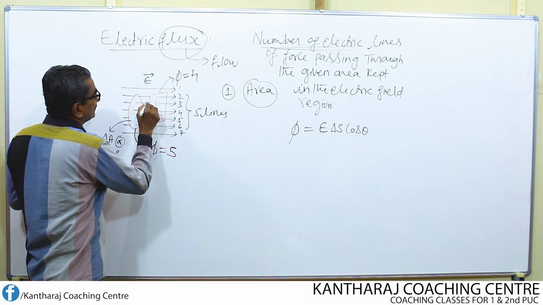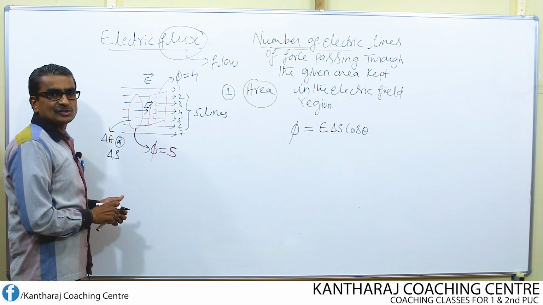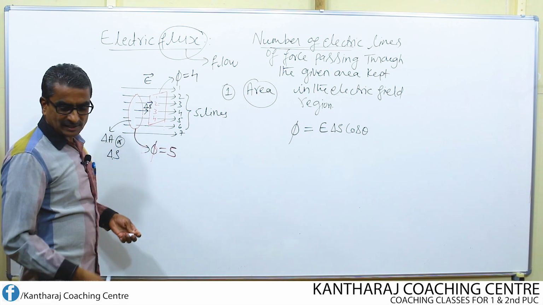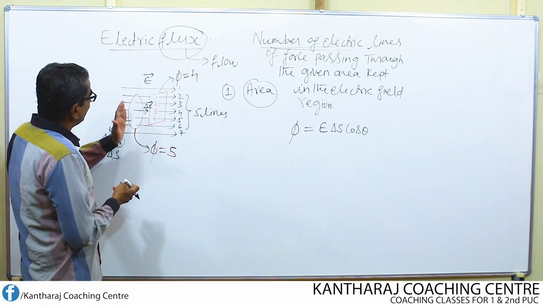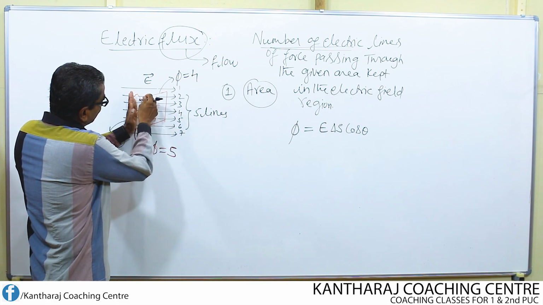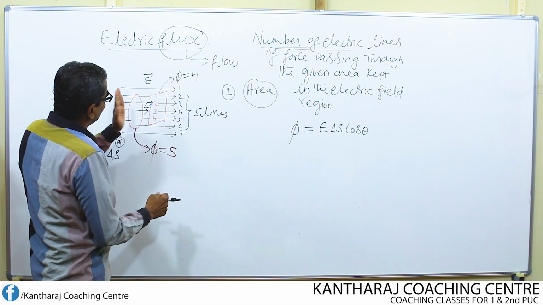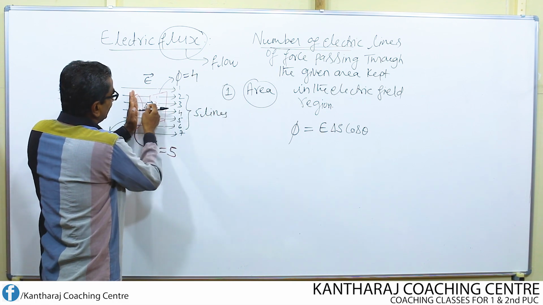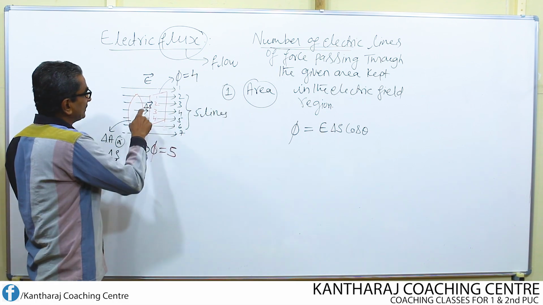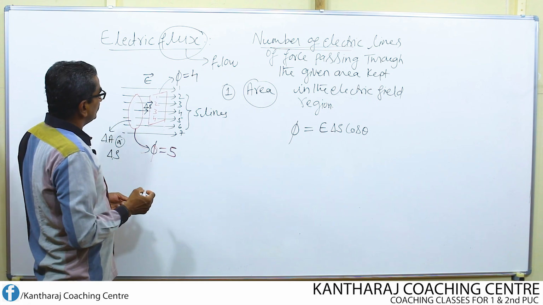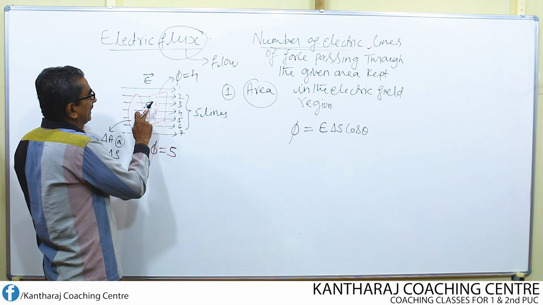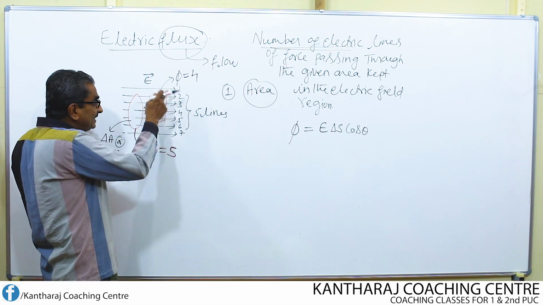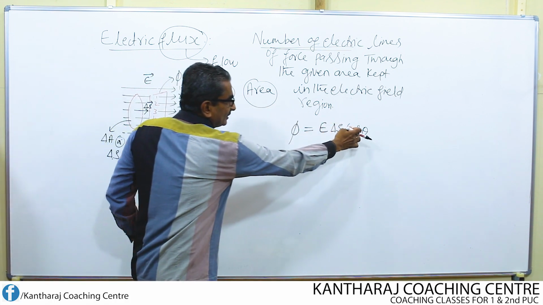Delta S, I write this as the area vector. Usually, what is the direction of the area vector? It will always be perpendicular to the surface area, directed outwards. If this is a circular area, then I have drawn the perpendicular outwards to this area, which represents the area vector. So the angle between the area vector delta S and E, in this case, is equal to 0.